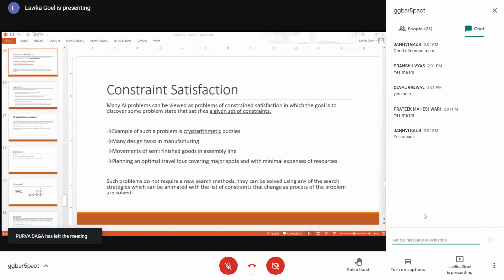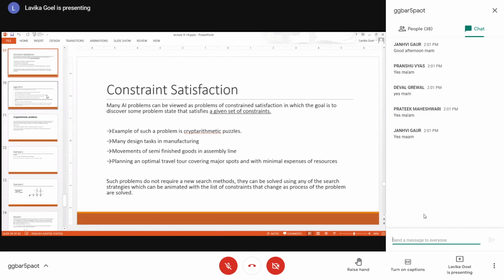Similarly, many design tasks in manufacturing, and movement of goods in an assembly line, follow certain constraints. So that is again an example of a constraint satisfaction problem. Planning an optimal travel tour covering major spots with minimal expenses of resources is also a constraint: you want to cover all the cities with a minimal resource expense. So that is also a constraint satisfaction problem. It is not a new search strategy. It is a list of constraints that will evolve as the problem is solved. And finally, when you reach the goal state, all your constraints are satisfied.